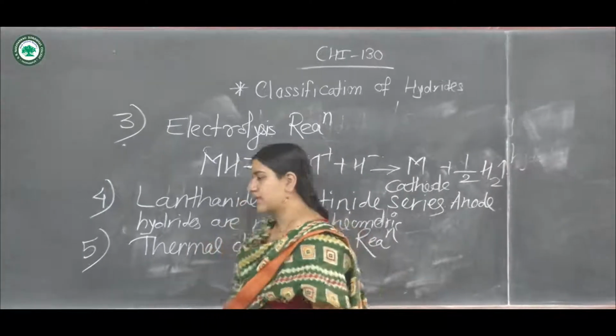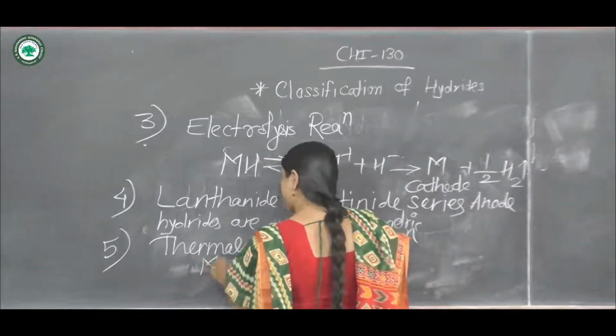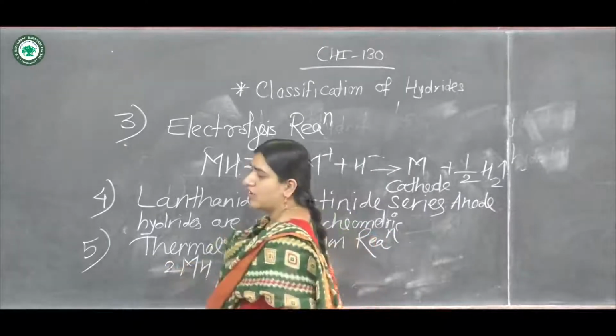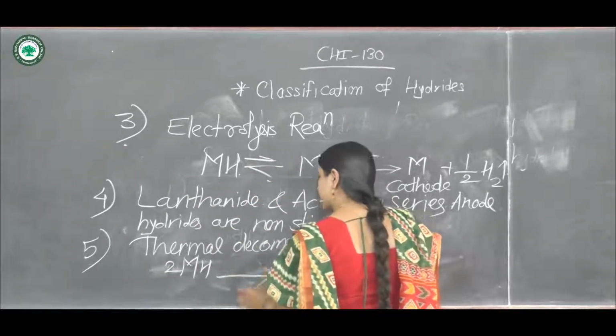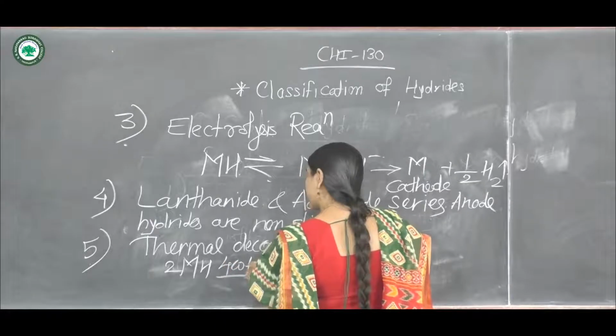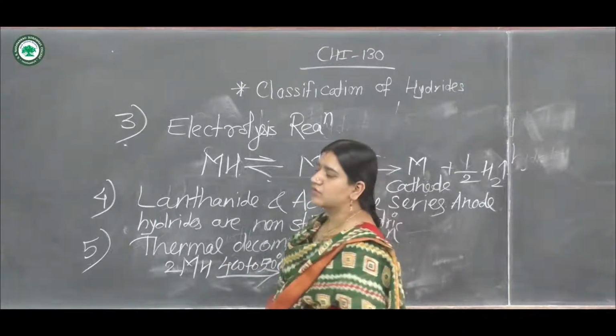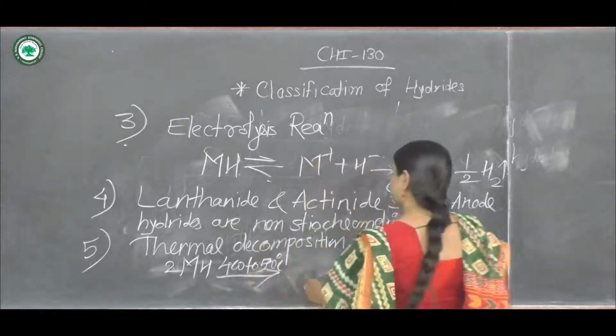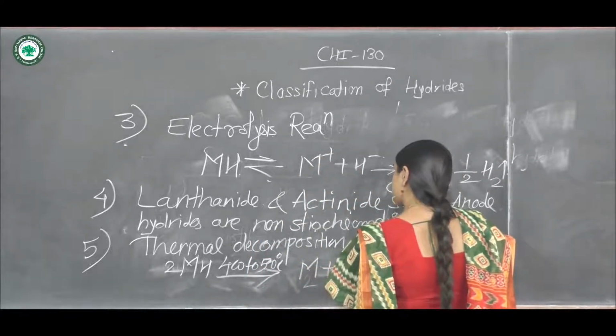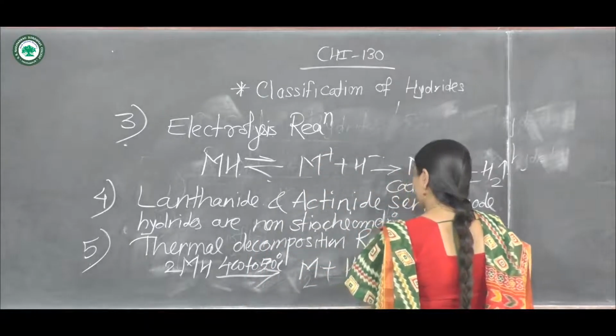If you consider MH, that is a metal hydride, then 2MH on heating at a higher temperature, up to 400 to 500 degrees Celsius, undergoes the process of decomposition to form metal plus H2, hydrogen is liberated.